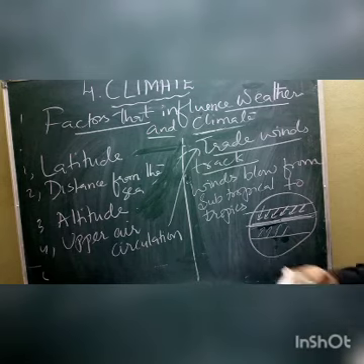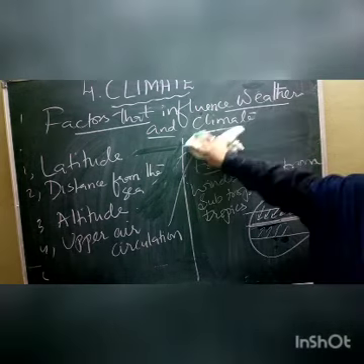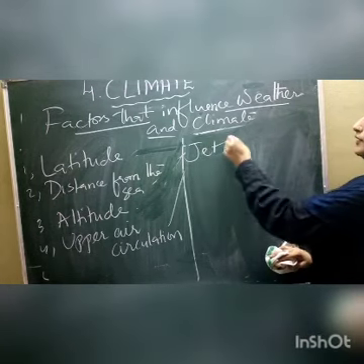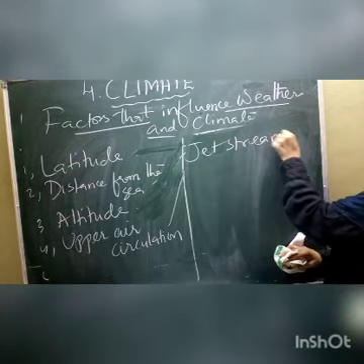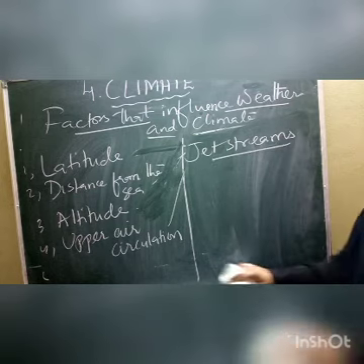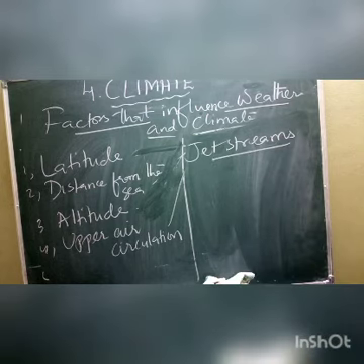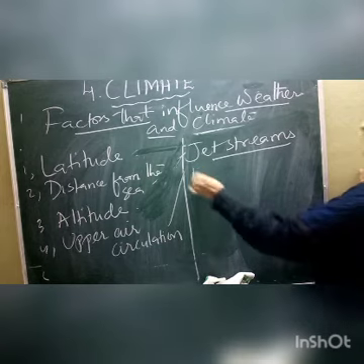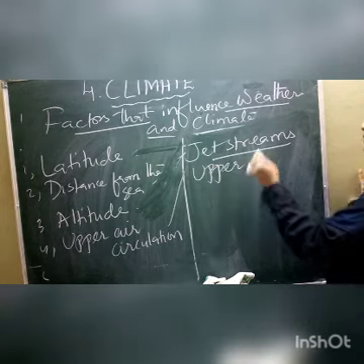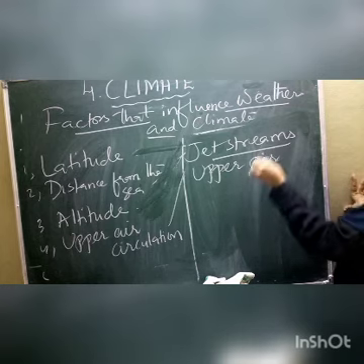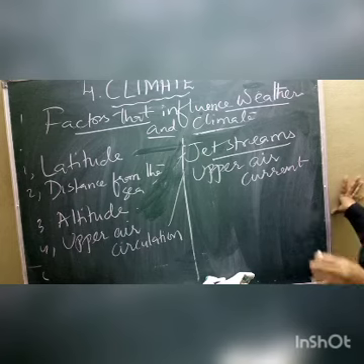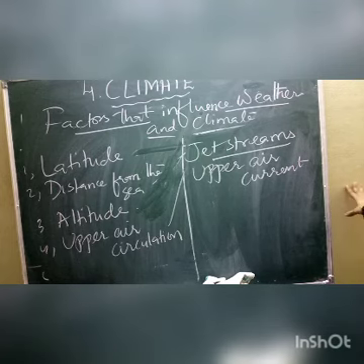Now in this one we have one more word to learn. Sometimes it came for a 1 mark question also, children. That is called jet streams. What do we mean by jet streams? Jet streams are nothing but upper air currents, children. The winds that blow in the upper areas. Current means what? The winds that blow with a very fast speed, children.